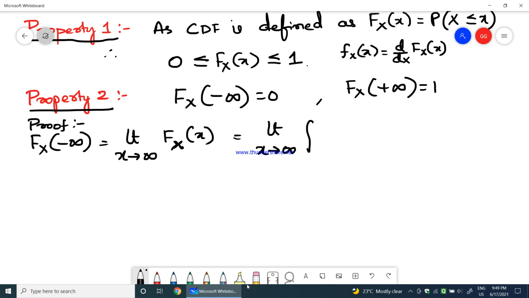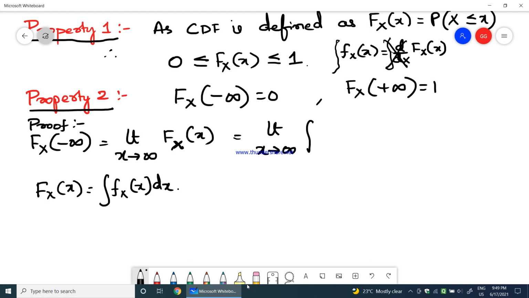Similarly, if I say what is cumulative distribution function, this can be equal to integration of the probability density function, right? If I integrate fx of x, this integration and differentiation will get cancelled.